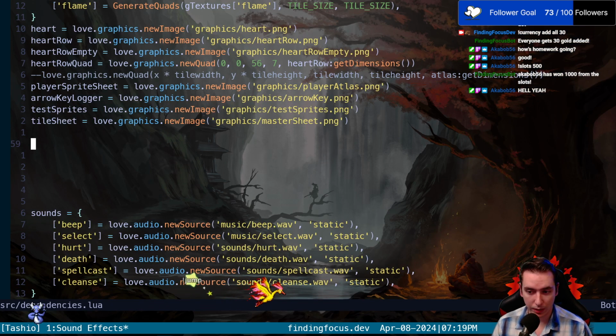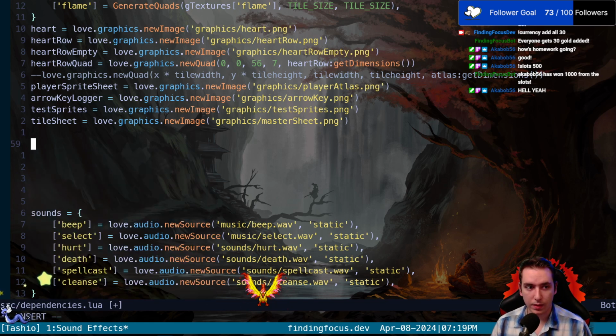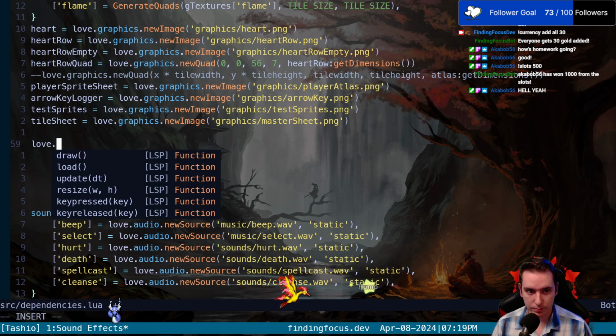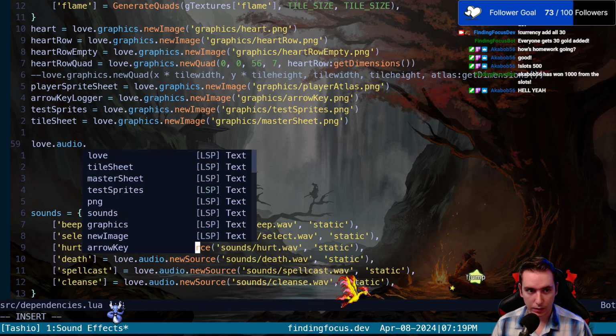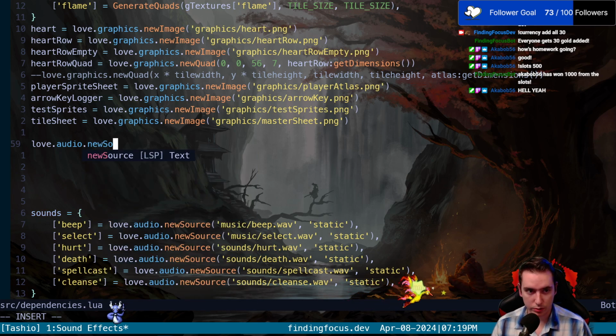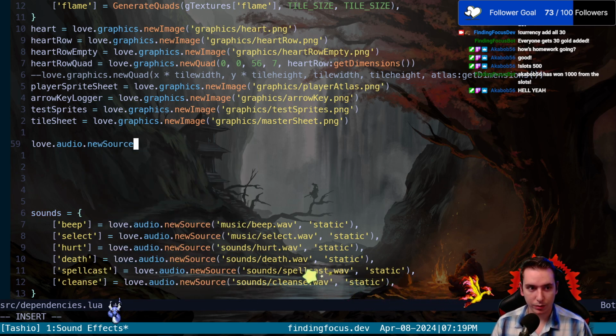So we know we've got a hurt sound. The way to access a sound is love.audio.newSource. If you can remember that, you can remember how to import a sound file into Love2d. Love.audio.newSource takes in 2 arguments, so you give it parentheses there.